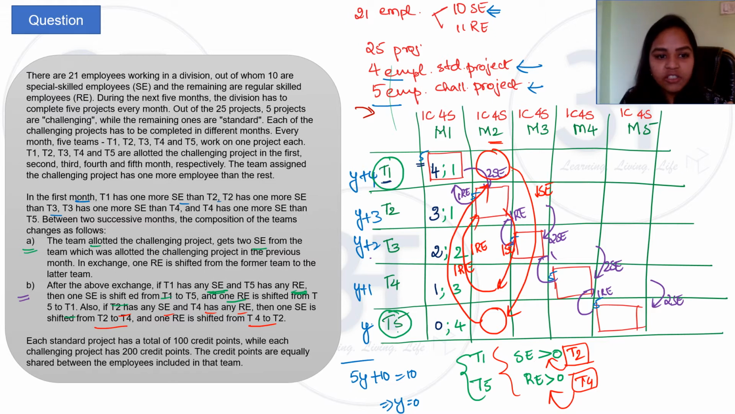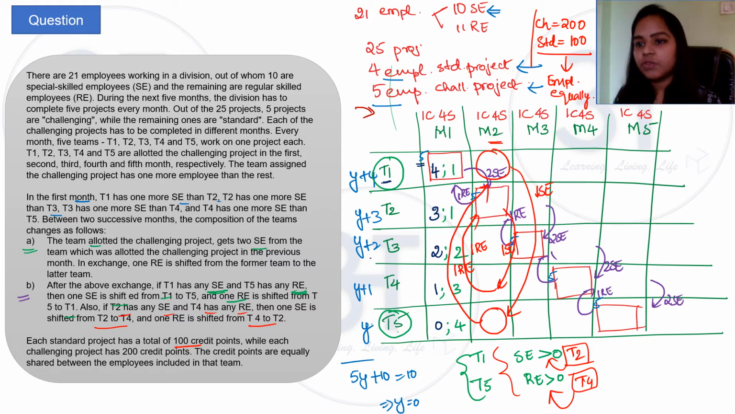Right? After that is done, it is said that each standard project has a total of 100 credit points, while each challenging project has a total of 200 credit points. The credit points are equally shared between the employees included in that team. So we have one more piece of information here. Let us write this here. A challenging project will get 200 credit points and a standard project will get 100, and it will get divided equally among the employees working on it, right? So let us move further.